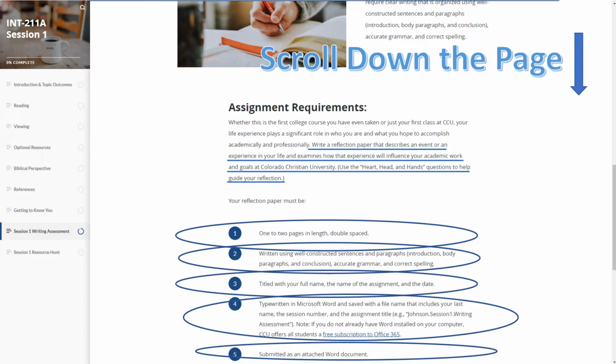You'll see the example there, Johnson.session1.writing assessment. Note, if you do not already have Word installed on your computer, CCU offers all students a free subscription to Office 365. Just click on that link in Blackboard. And 5, you'll submit it as an attached Word document. We'll talk about how to do that next.